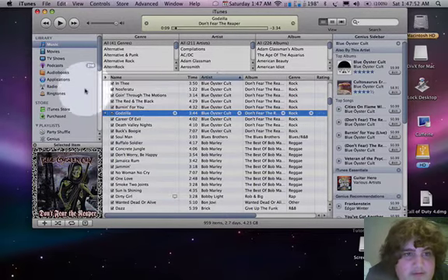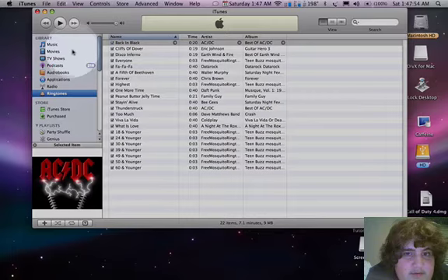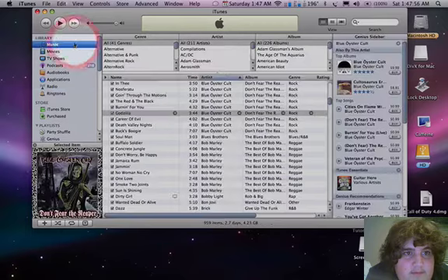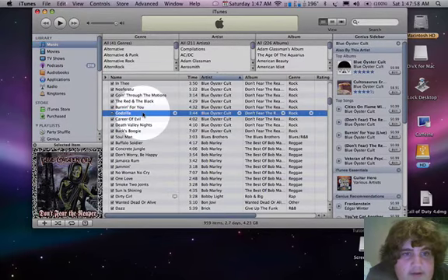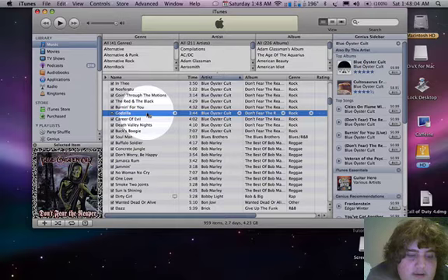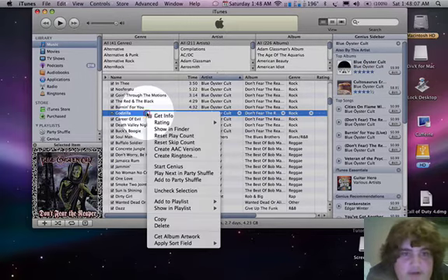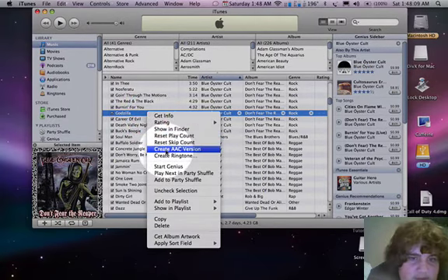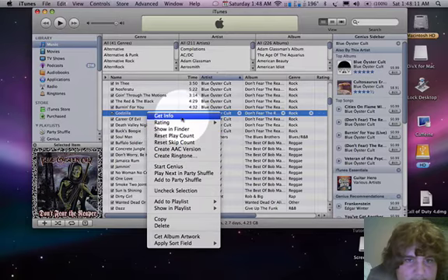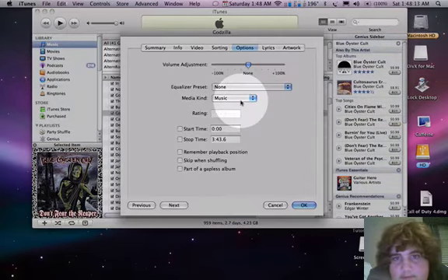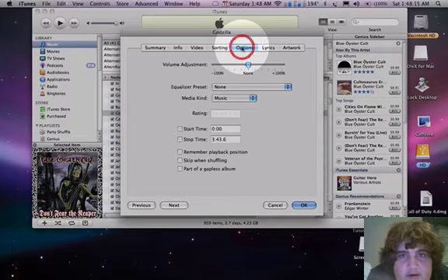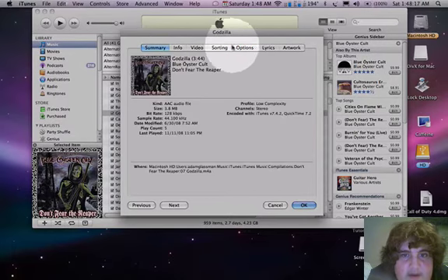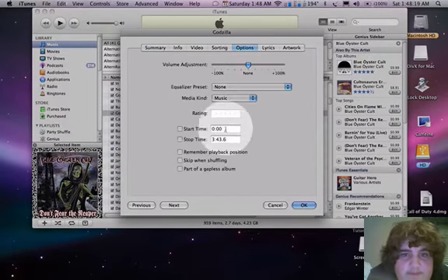As you can see, I've created many ringtones. So I've highlighted Godzilla. I'm going to control click, which is you just hold down control while you click. Scroll down to get info. Then you're going to hit the options tab. You'll be here. Go to the options.